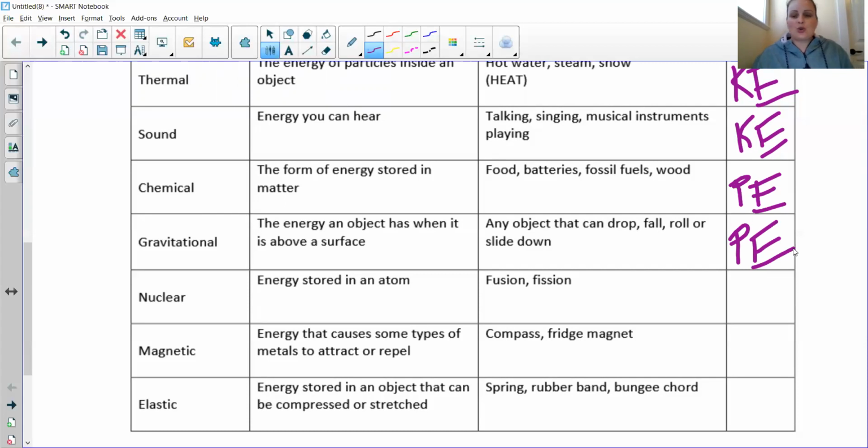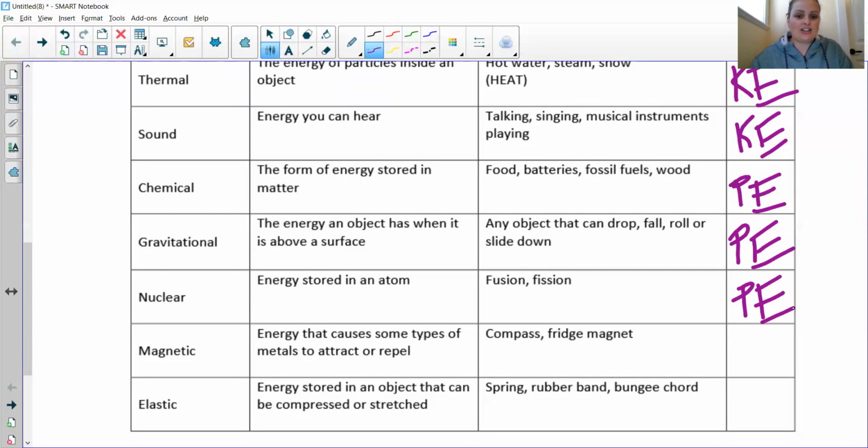Okay. Nuclear energy is stored inside the atom. So there's a whole bunch of energy stored inside the atom. We're going to talk about this one a lot more. If you were to split that atom, it would release a whole bunch of energy. But unless we do something to that atom and cause it to split open or cause it to get bombarded by other particles, unless something happens to it, it's just sitting there stored. So nuclear energy is also potential energy.